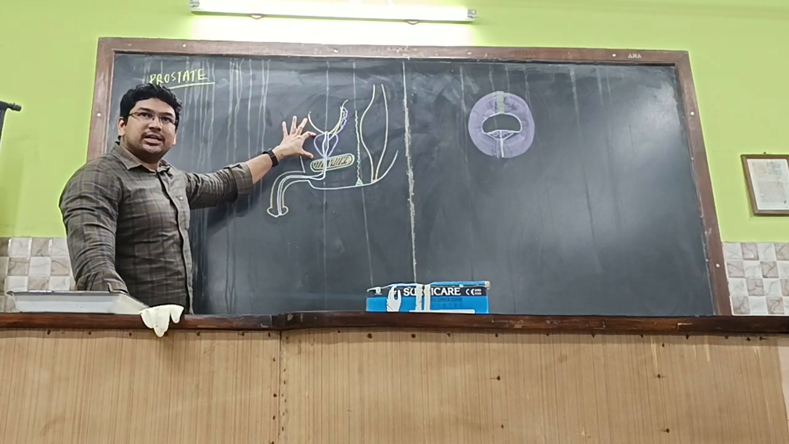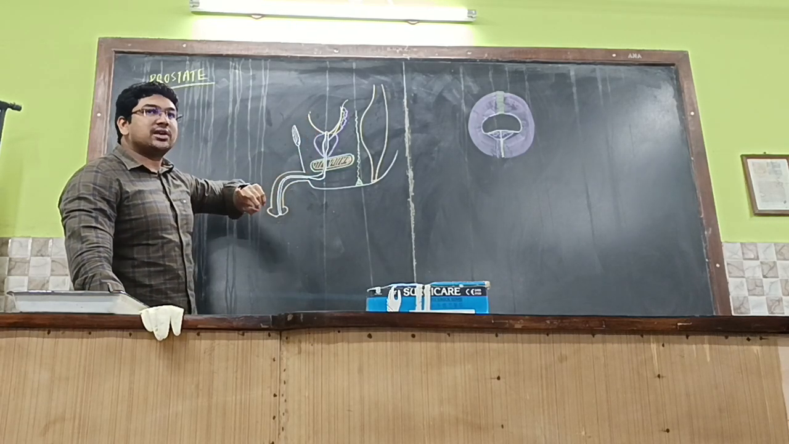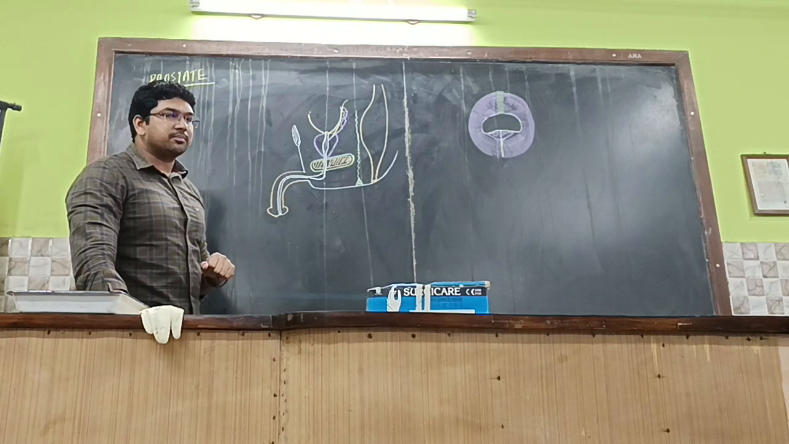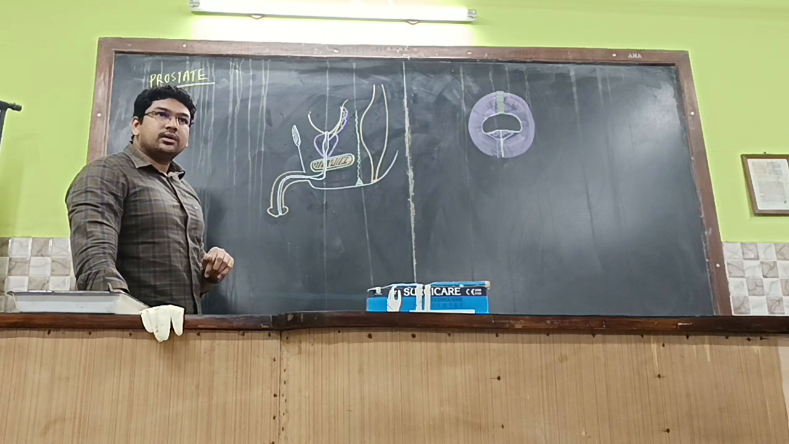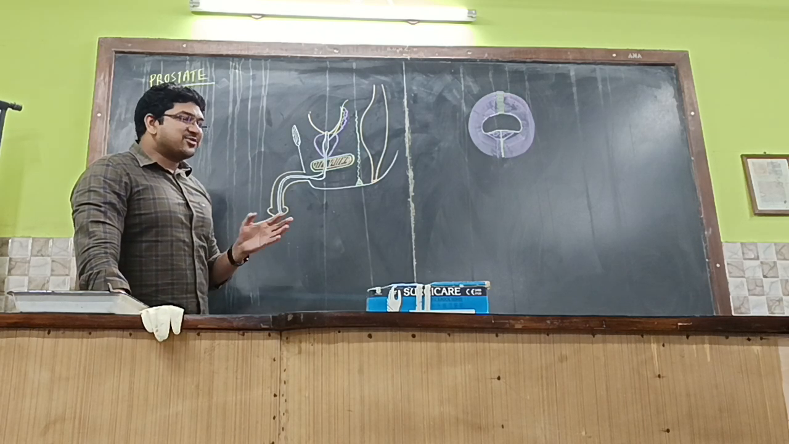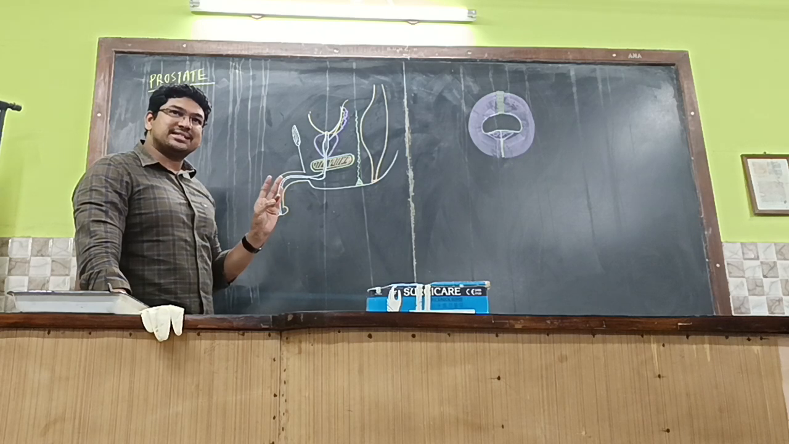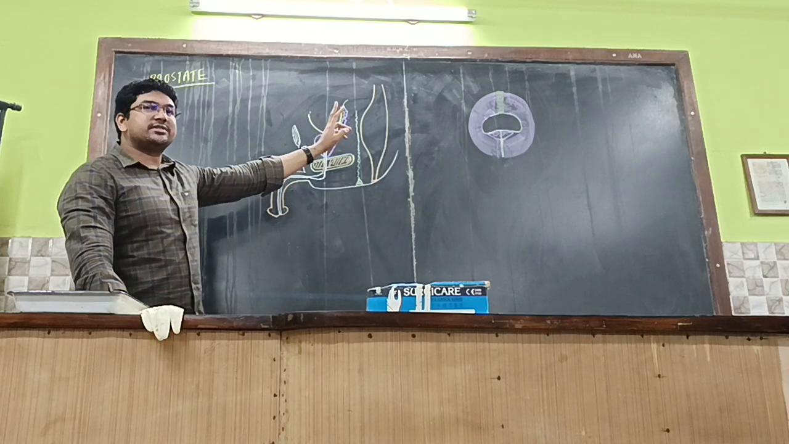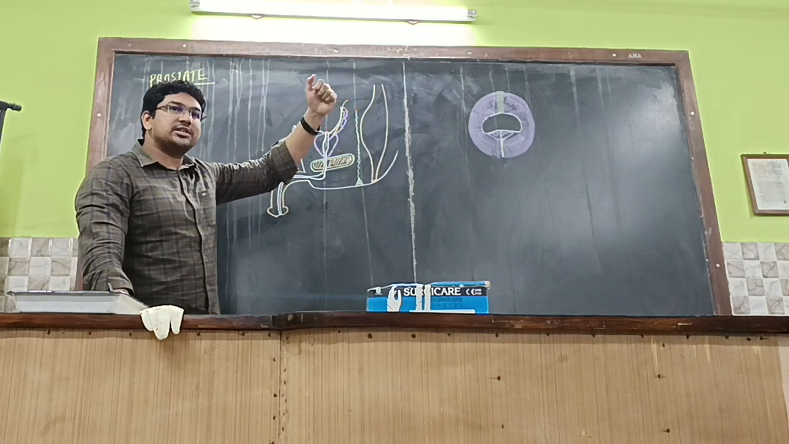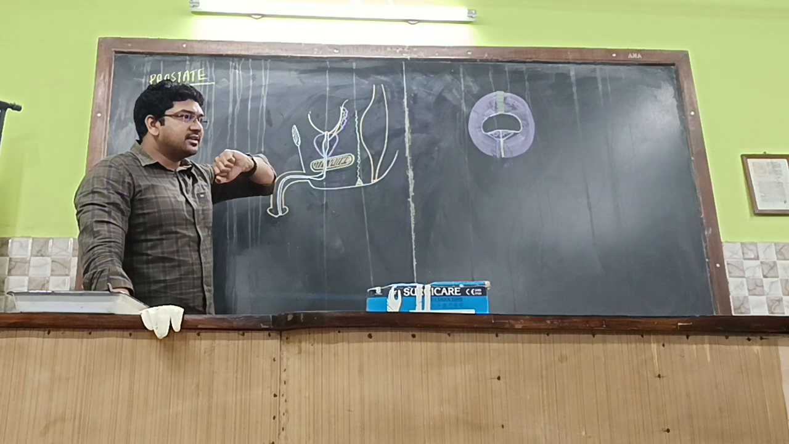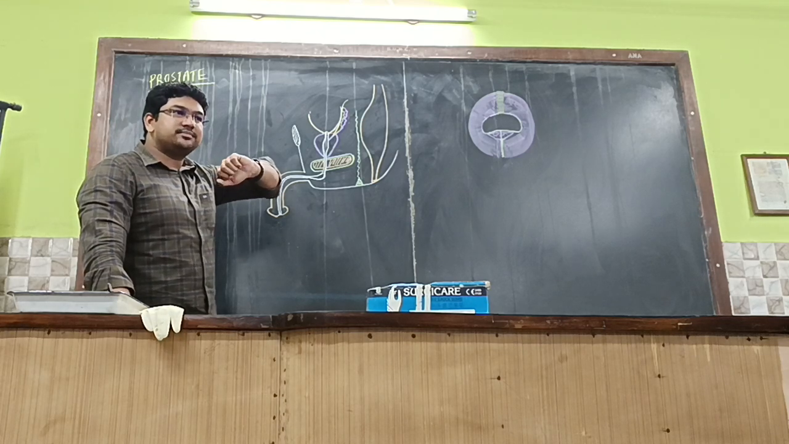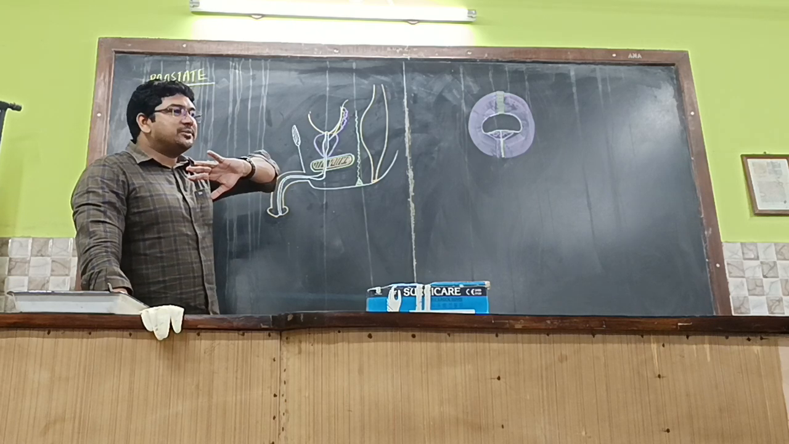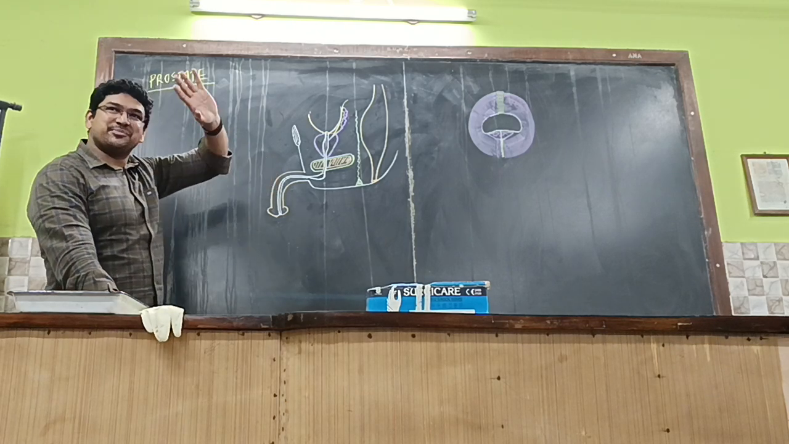The prostate is a conical fibromusculoglandular structure. What does fibromusculoglandular mean? It has white fibers, smooth muscles, and glands. What type of glands are present in the prostate? You would already have done the histology. Tubular, acinar, or tubulo-acinar? Tubulo-acinar. Okay, these things are important for histology.